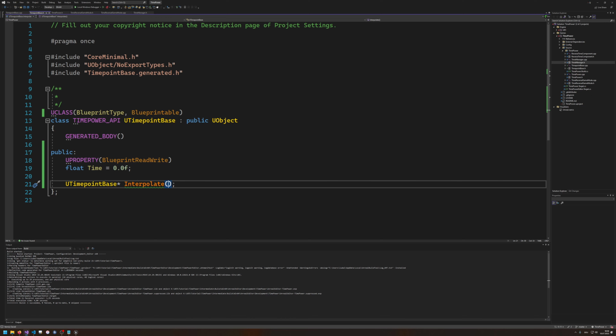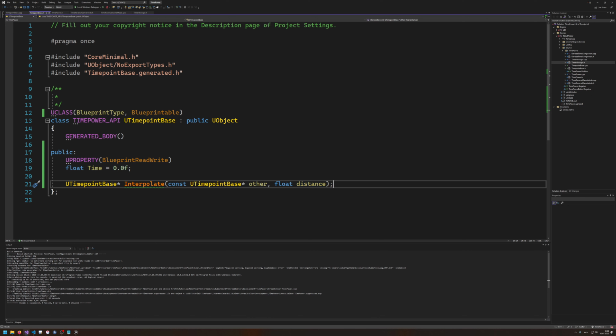We're going to go to this and another approach to interpolate between ourselves and another object. So this and a const UTimePointBase pointer other. We want to interpolate between this and other and return a new one. We need another parameter there, because interpolation is of course not a binary operation. This is why we have interpolation at all. We need an interpolation value, and I'm just going to call this float distance. So the distance between these two that we want to interpolate.